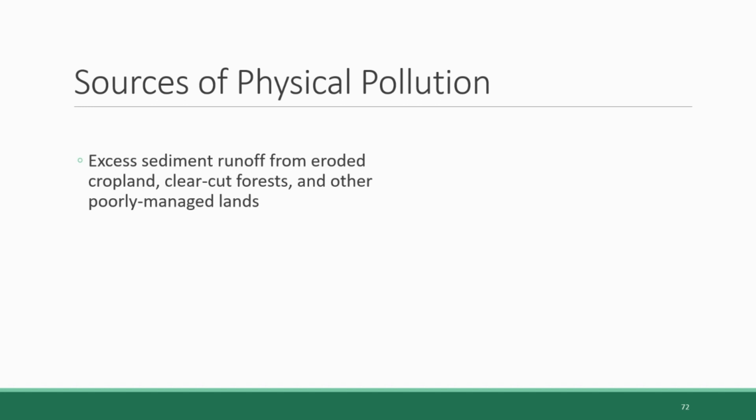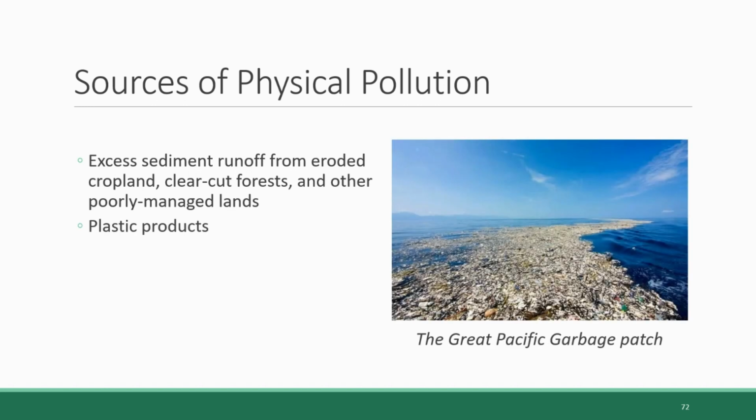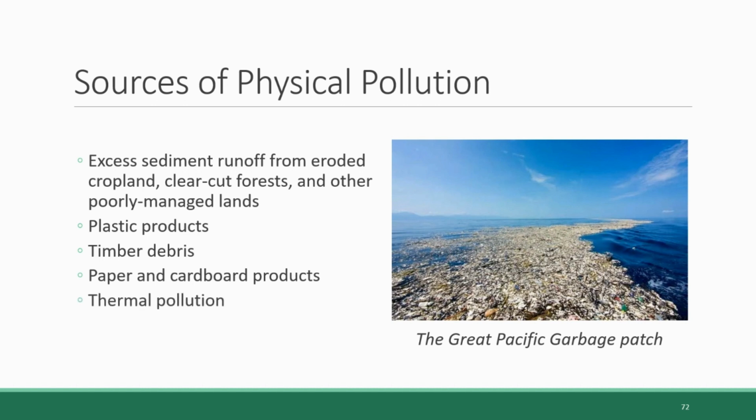Other sources of physical pollution include plastic products that end up in surface water. This photo that you see here is of what's called the Great Pacific Garbage Patch, which is a collection of floating plastic trash in the Pacific Ocean that covers 1.6 million square kilometers. And because plastic degrades so slowly, research on this patch has shown that a portion of the items in the patch are over 50 years old, and the patch is continuing to grow. Other sources of physical pollution are timber debris, paper and cardboard products, and thermal pollution.